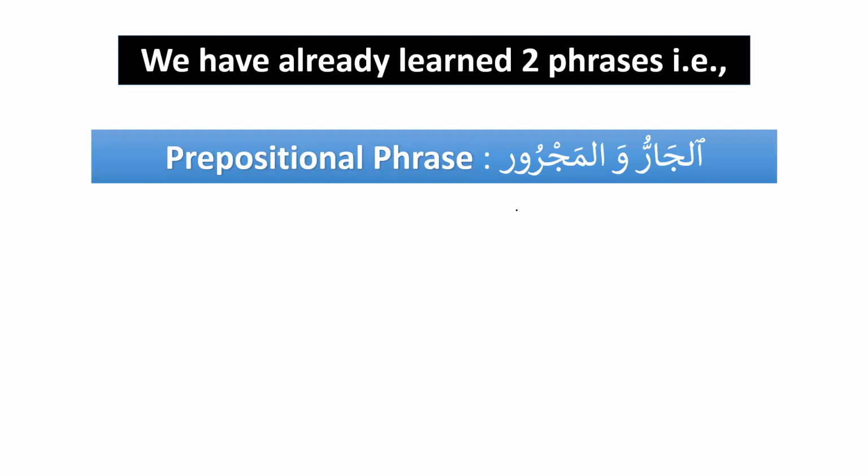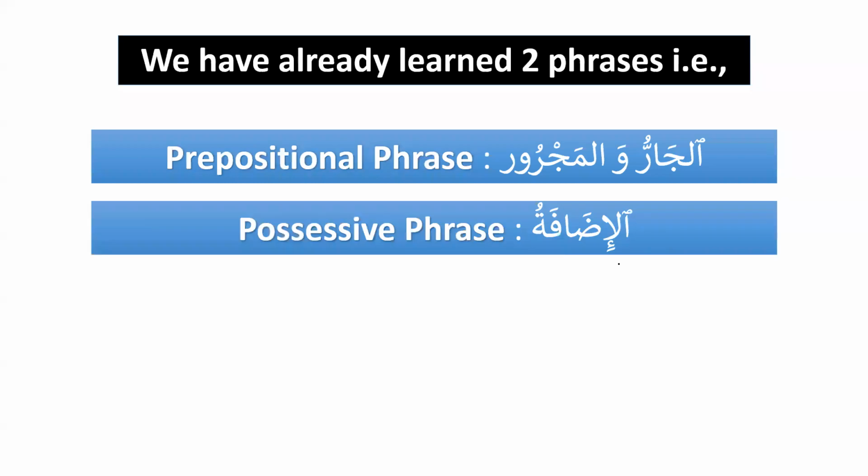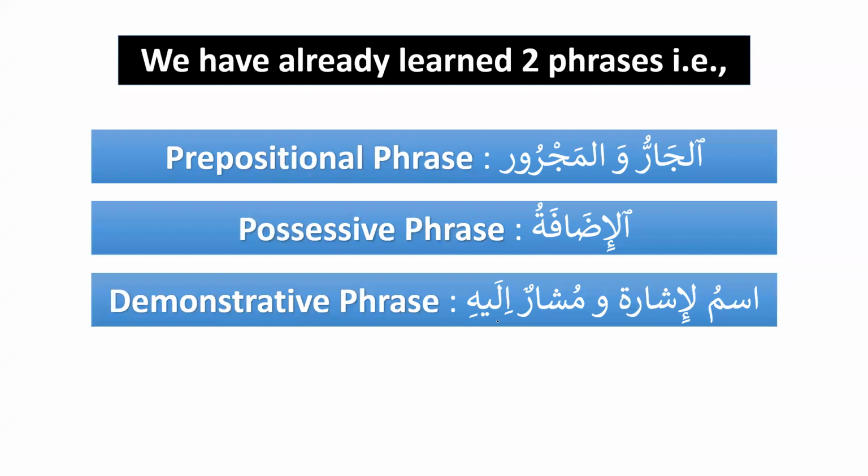We have already learned two phrases. Do you remember what the two phrases are that we have already learned? We have learned the prepositional phrase, al-jar wal-majroor, and we have also learned the possessive phrase, al-idafatu. So two of them we have already completed. And inshallah, in today's lesson, we are going to learn about the demonstrative phrase, which is called ismul ishara wa musharun ilayhi.